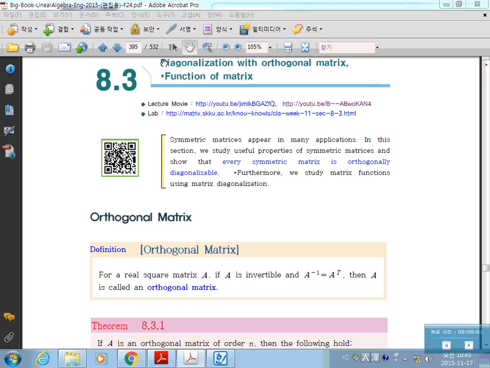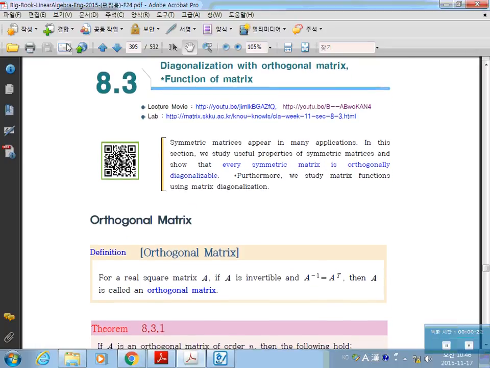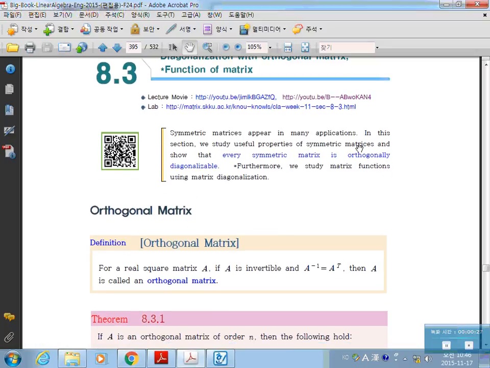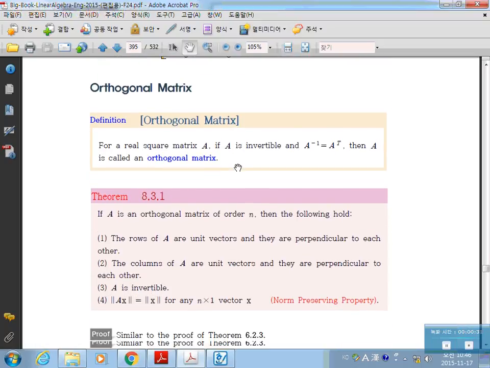We start section 8.3, diagonalization with orthogonal matrix. Symmetric matrices appear in many applications. In this section, we will show every symmetric matrix is orthogonally diagonalizable. What that means is this.